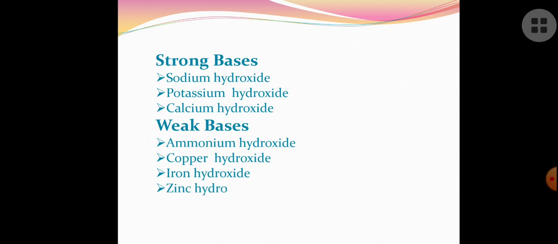Zinc hydroxide is also a weak base. These weak bases are unable to ionize 100%, whereas strong bases are able to ionize 100%. Aluminum hydroxide can also be written as an example of a weak base.